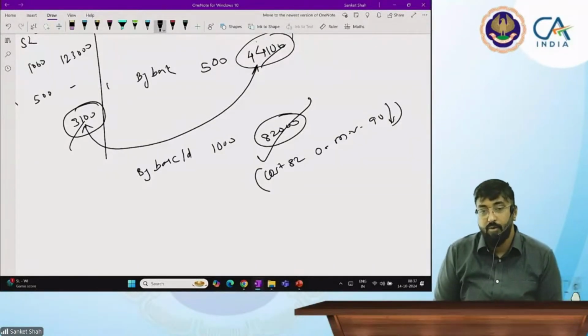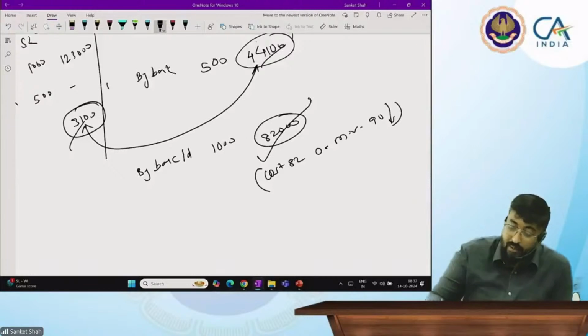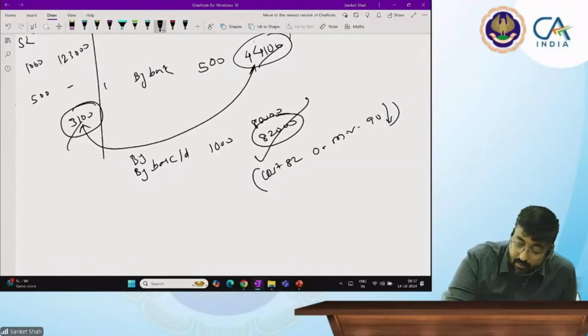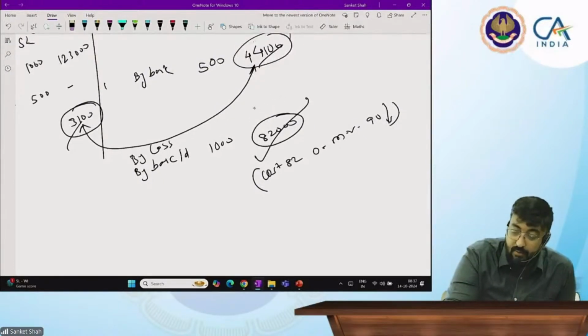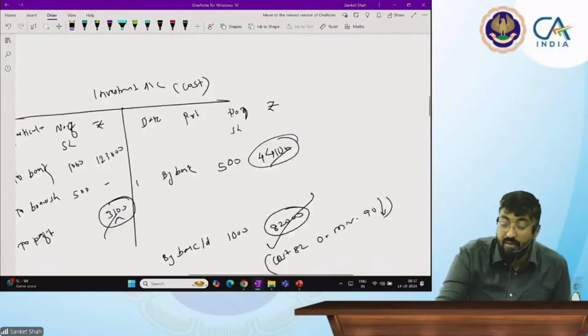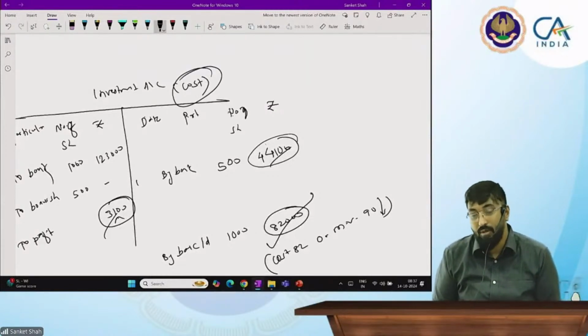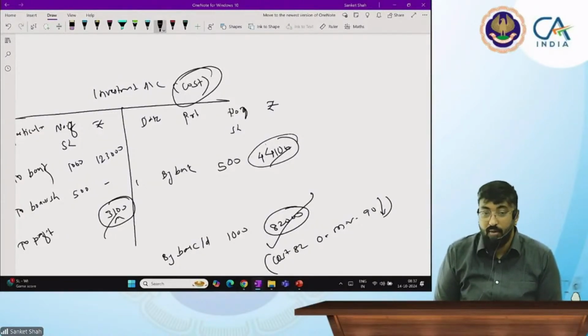So I don't have to prepare, means 82,000 only. Otherwise if market price is 80, तो मैं 80,000 बताता, and then my loss will be 2,000. Got the concept? Normally investment account is shown at cost. Ultimate figures, we are showing it at cost. But if you are showing it at market value, then you have to record loss over there. Got the concept? Yes sir, अब सब क्लियर हो गया.